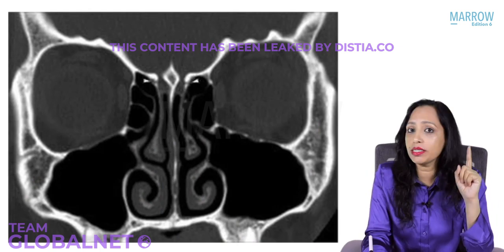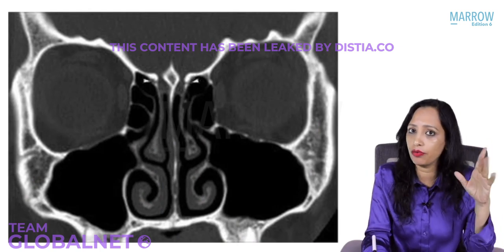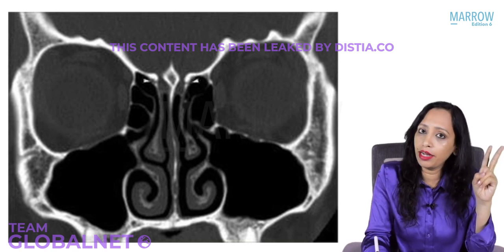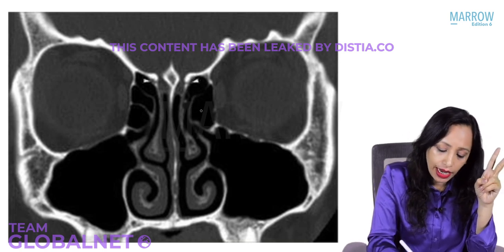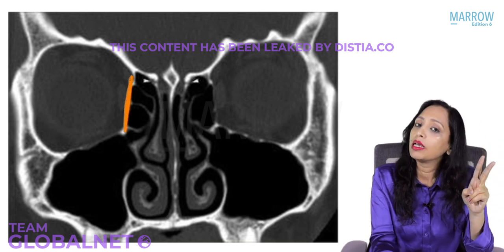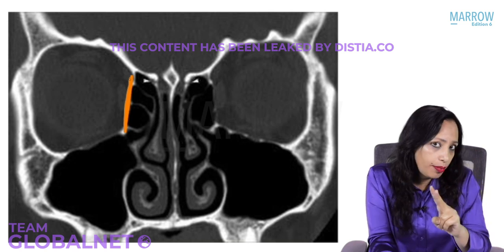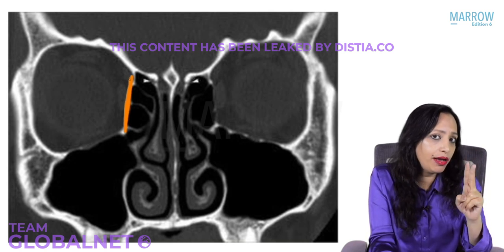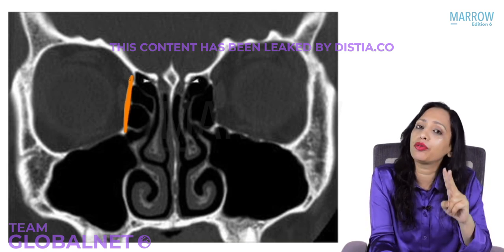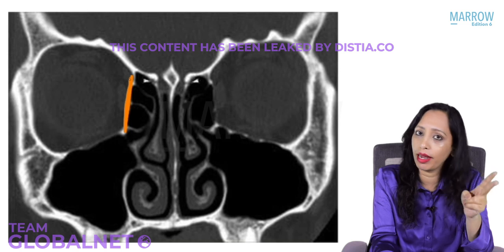Now let us see the other named anterior ethmoidal cell. One we have seen, that is the most prominent, the bulla. Now just see the other anterior ethmoidal cell. Can you see here? This is the lamina papyracea. This is the medial wall of the orbit, the division between the anterior ethmoid and the orbit, the lamina papyracea.